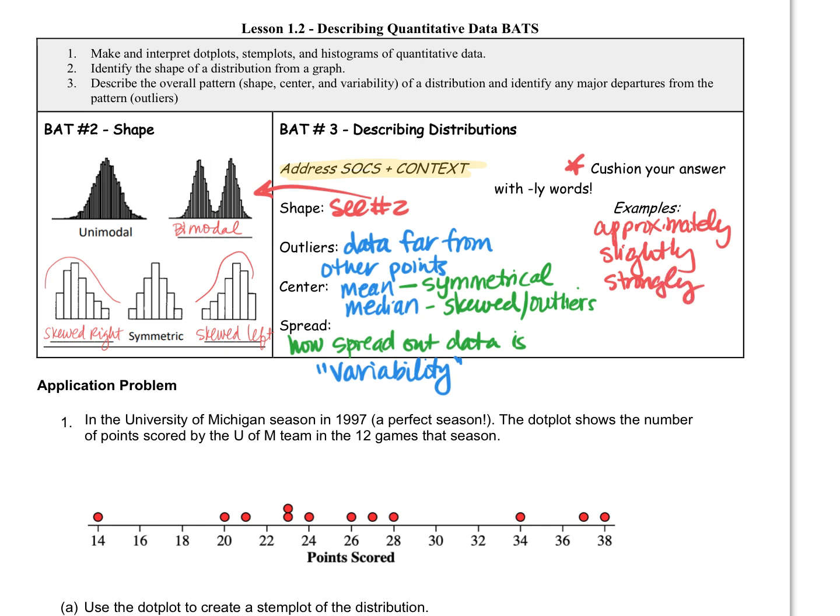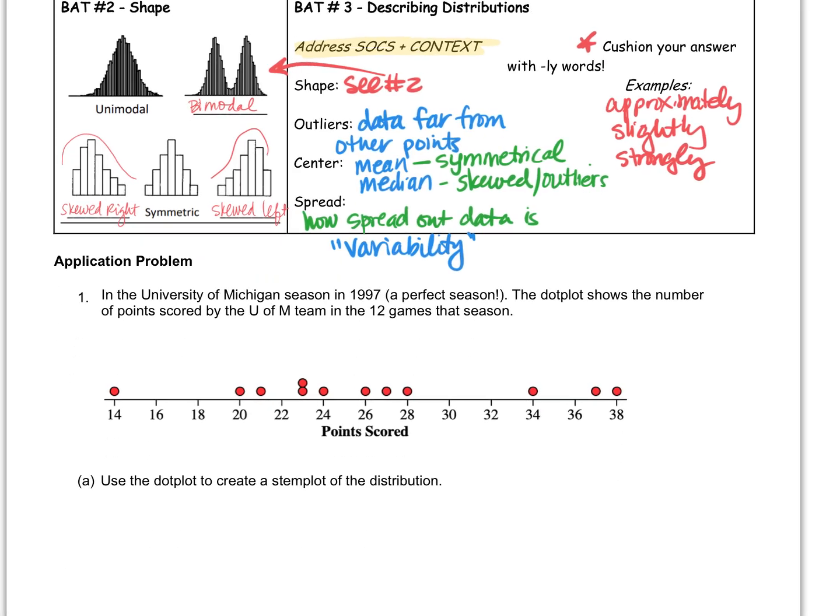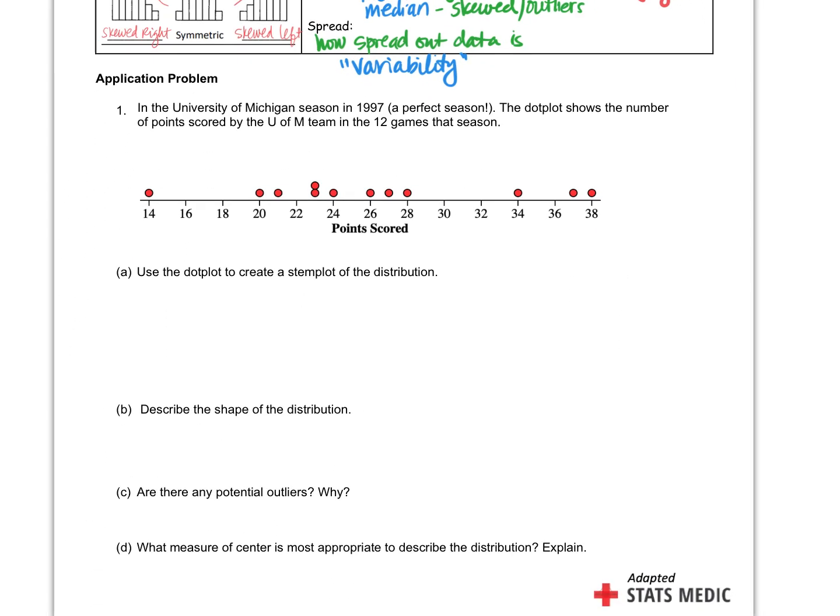Okay? Things like that, because here's the kicker. It's never going to be perfect. Perfectly right skewed, perfectly symmetric, it's never ever going to happen. It's all going to be approximate or slightly. If you want to argue something skewed and you're not really sure, throw in a slightly. Okay? It gives you some buffer. It's slightly skewed, but then argue your point. Why do you think it's slightly skewed? Because these points may be outliers. All right? So this will come into play, and we'll break this down even more as we get into comparing distributions.